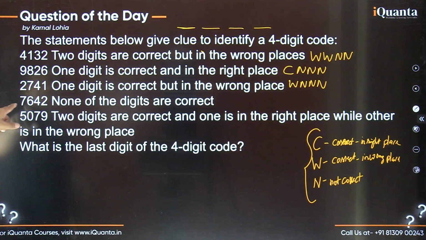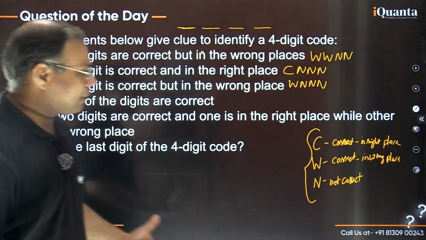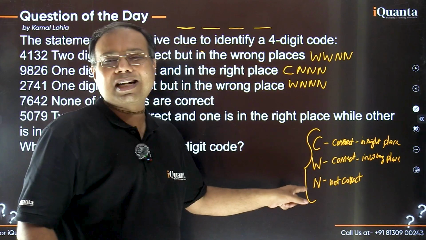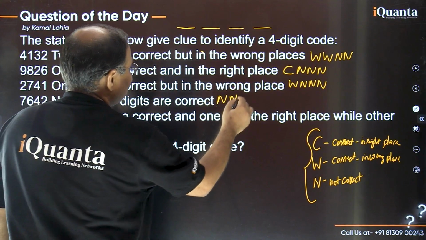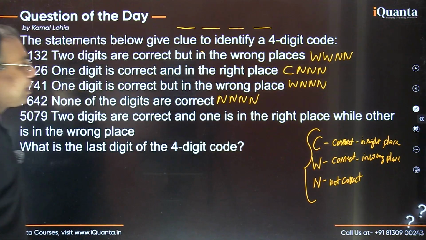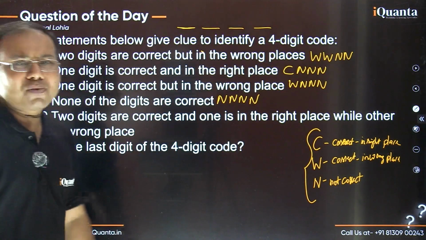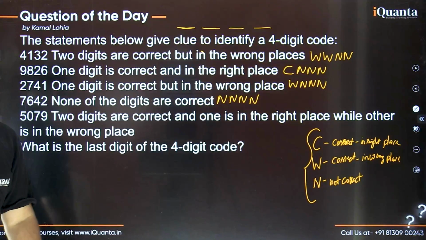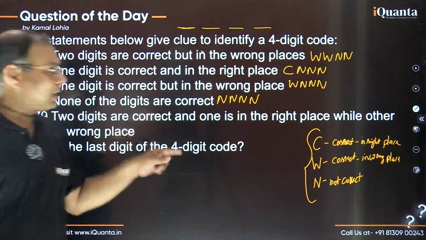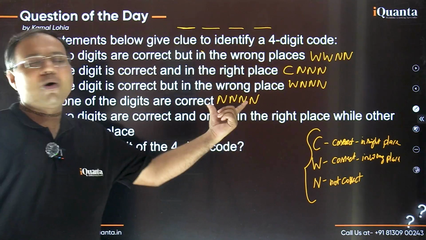Okay, now 7642, none of the digits are correct, right? So none of the digits are correct. का क्या मतलब हुआ? So all the digits belong to this category. They are N, right? So it is NNNN. So now I am sure that all of you are easily able to identify that this is the clue with which we can start, because we certainly know that all the 4 digits, whatever they are, belong to the category of N.